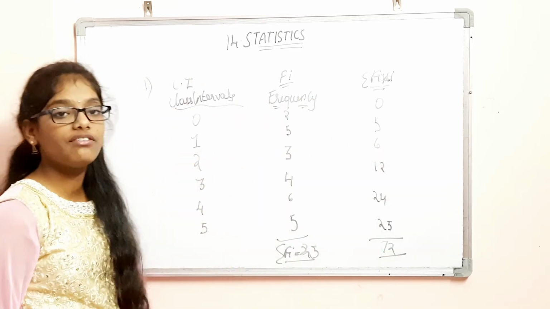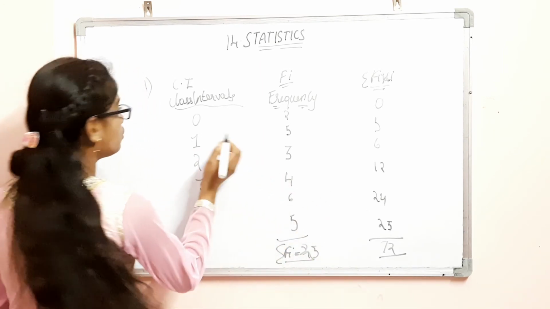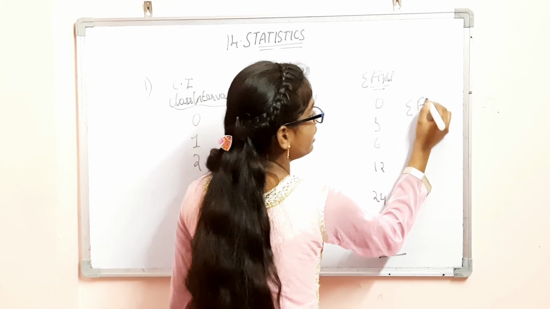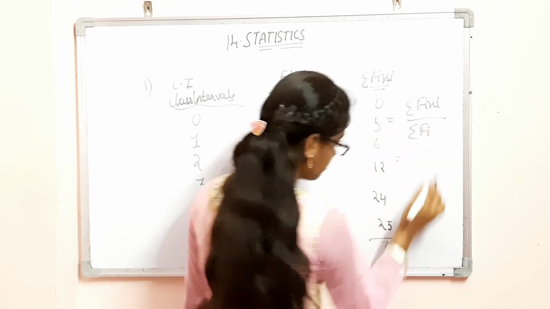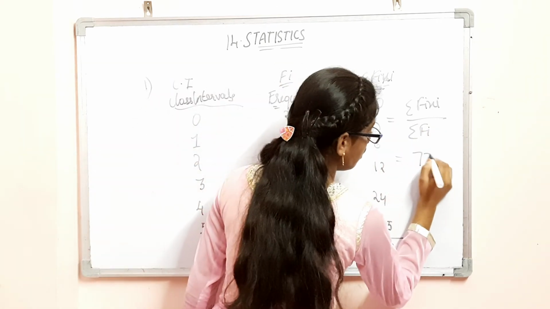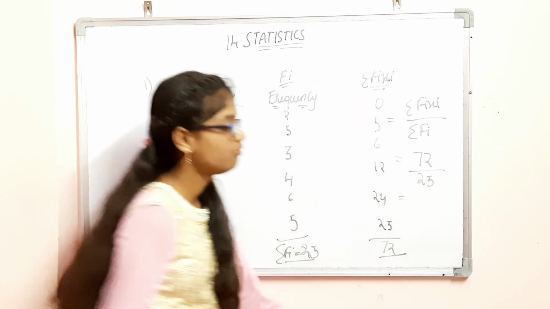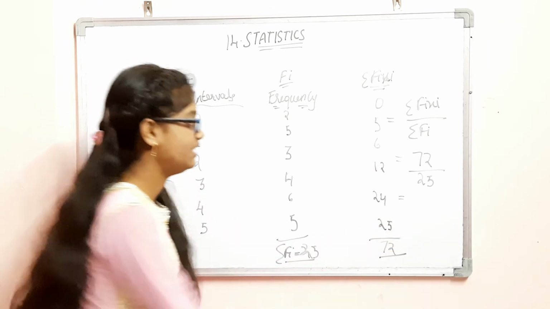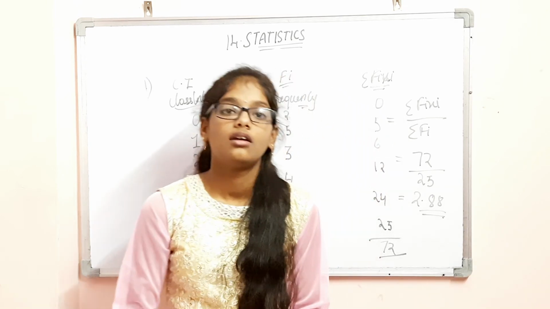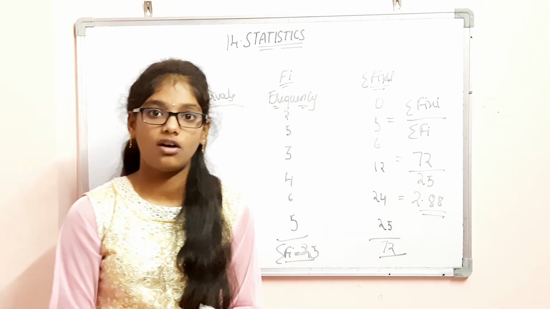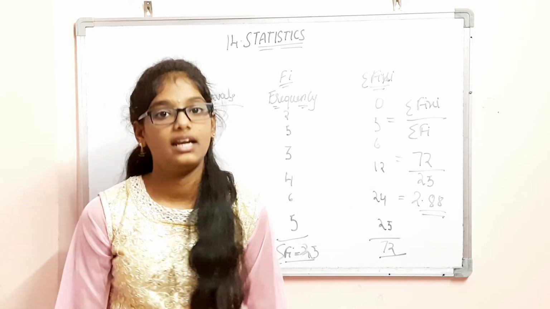So the given formula, we are doing it in the problem in a direct method. We have to use the formula sigma fi xi by sigma fi. So sigma fi xi is 72 by sigma fi is 25. When we do this division, we will get the answer as 2.88. So this is the direct method of the mean. In our next session, we will know about the assumed mean method and step deviation method.